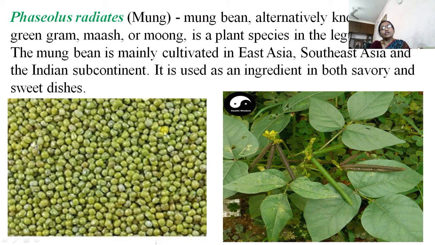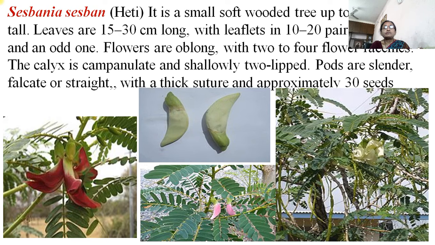Then Phaseolus radiatus, commonly called moong. We know the various uses of moong dal, which is very rich in protein content, and it is one of the common dals in the Indian diet. It is used as an ingredient in both savory and sweet dishes.